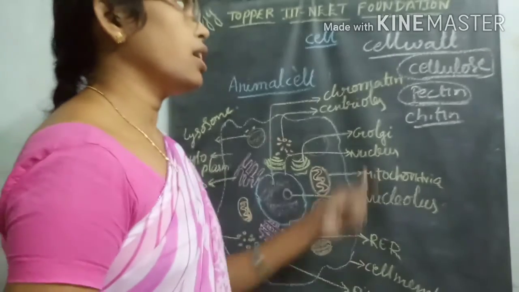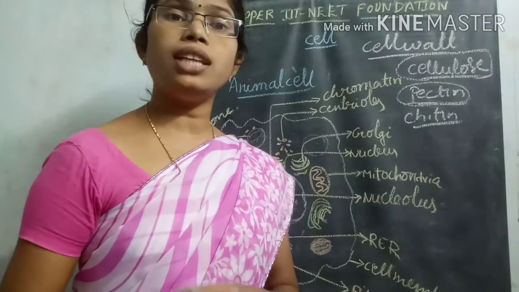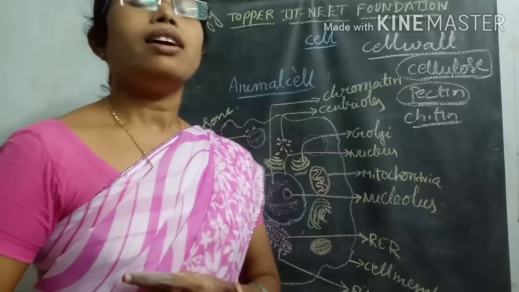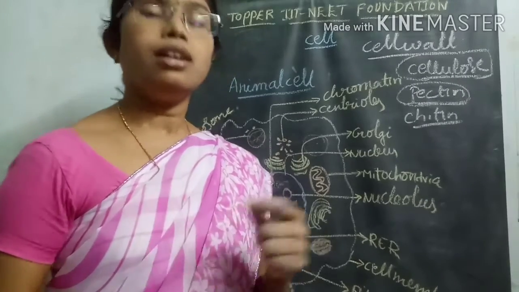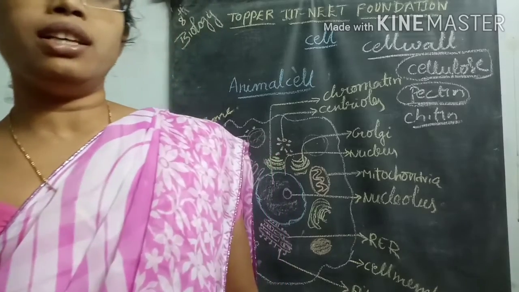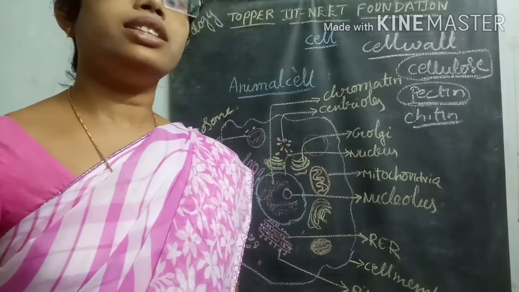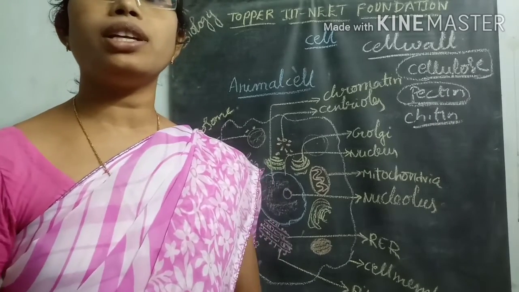And in a normal plant cell, the cell wall is thick in nature, and it plays a very important role in protection. If any damage occurs to the plant cell, the cell wall plays a very important role.